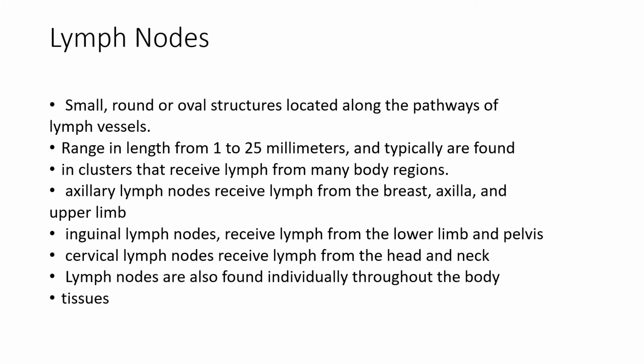Next, first the lymph node. So what is the lymph node? Lymph nodes are small round or oval structures located along the pathway of the lymph vessels. They range in length from 1 to 25 millimeters and typically are found in clusters that receive the lymph from many body regions.